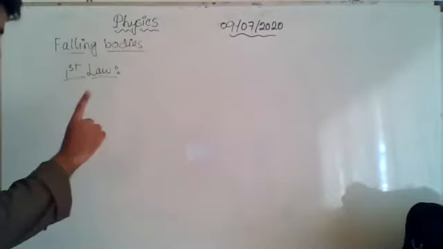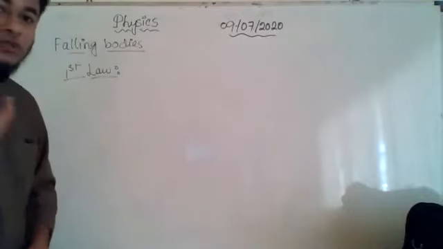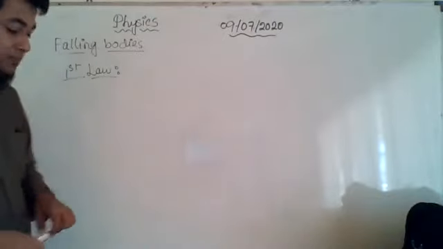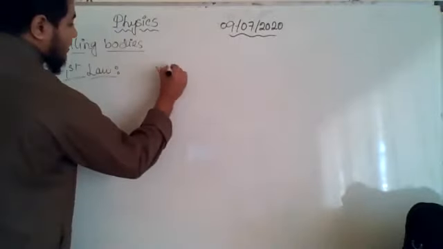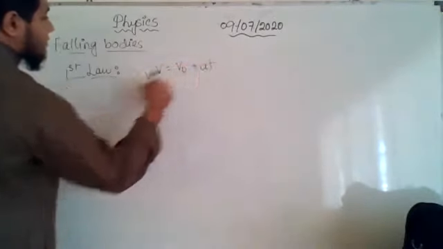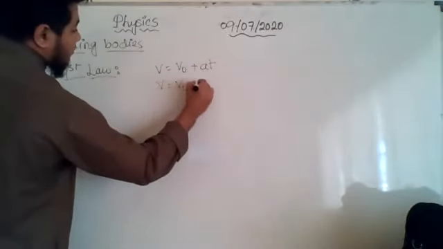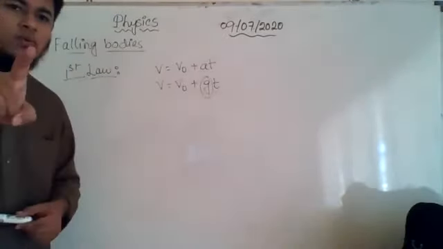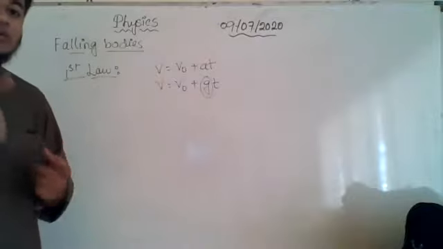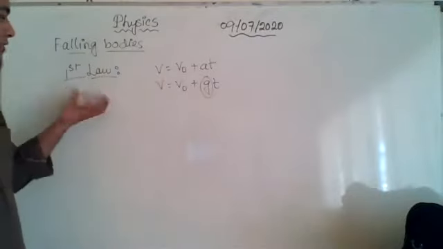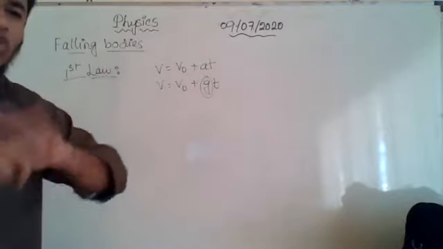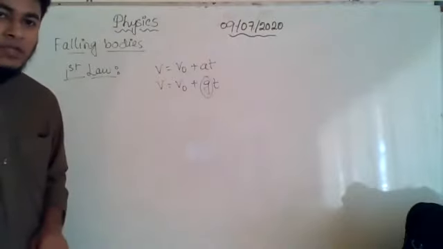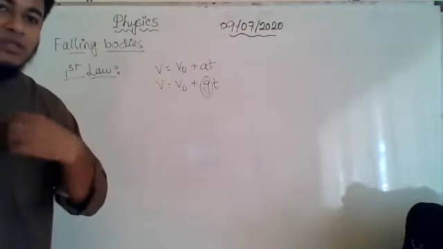Now, as we know the equations of motion, they can be rewritten for the falling bodies. For the falling bodies, v equal to v naught plus at becomes v equal to v naught plus gt. Why gt? Because for a falling body, only one type of acceleration can be there, that is the acceleration due to gravity. Whenever we are considering a falling body, we are considering that no other force is acting, only gravity is acting. So due to this force of gravity, some acceleration will be there.